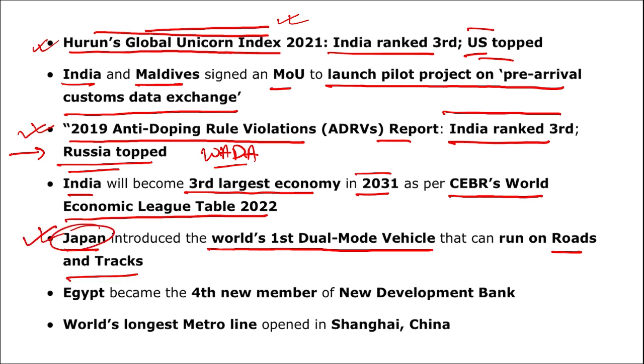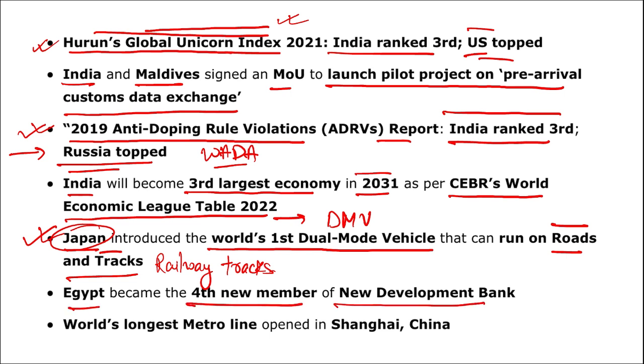Mark this important. The country that introduced the world's first DMV, that is dual mode vehicle that can run both on roads as well as on railway tracks. Egypt became the 4th member of the New Development Bank. We just saw this above. And world's longest metro line opened in Shanghai, China.